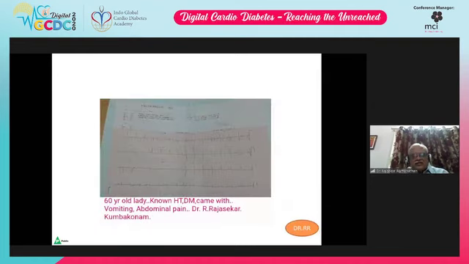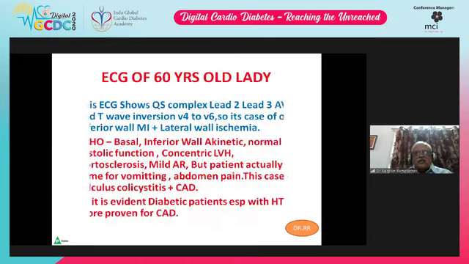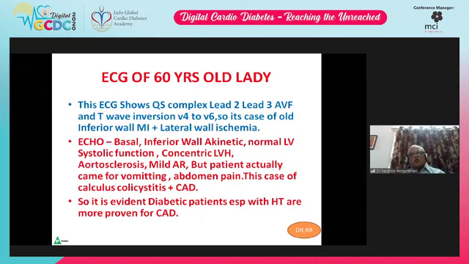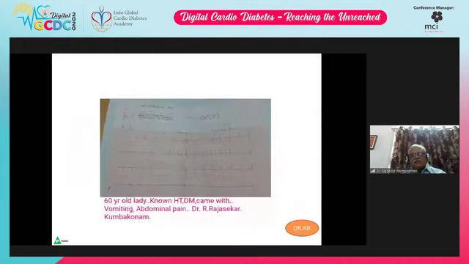So look at this. This is a 60-year-old lady, known hypertension, diabetes, who came with vomiting and abdominal pain. You look at the ECG carefully and let us see what it shows. This ECG of the 60-year-old lady shows QS complexes in lead 2, lead 3, and aVF, and T wave inversion in V4 to V6. You can see QS complexes and T wave inversion in V4 to V6.